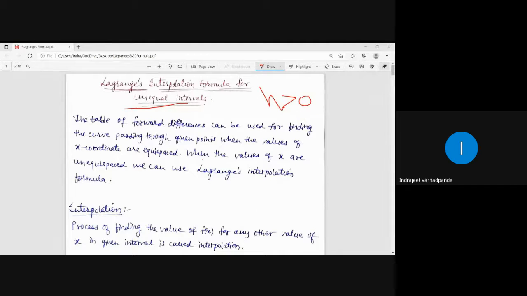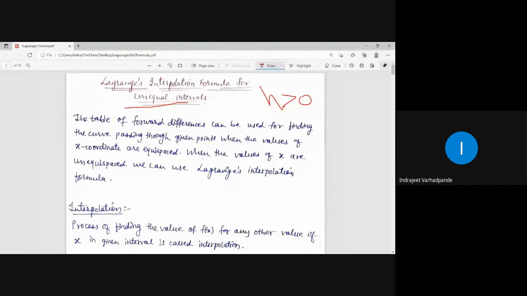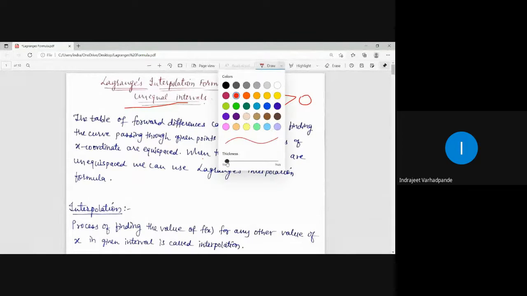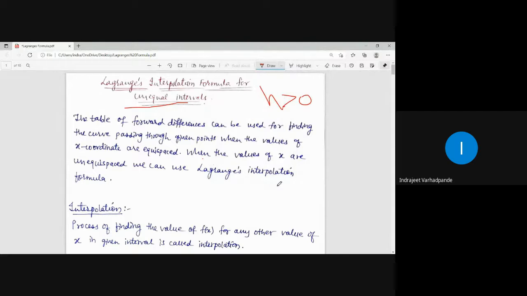So if you see, the common difference is not the same, the interval of differencing is not the same, and in that case I say that the intervals are unequal or not equispaced. So usually Lagrange's formula is used for such unequal intervals, or whenever the arguments are not equispaced, but not restricted to it; it can be applied to equal intervals also.